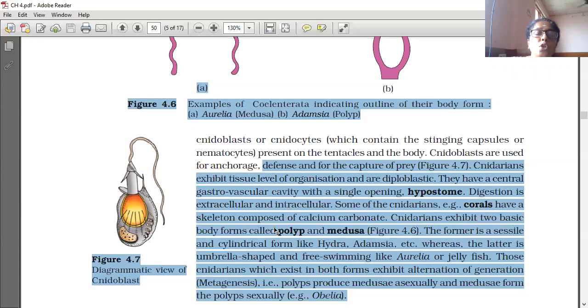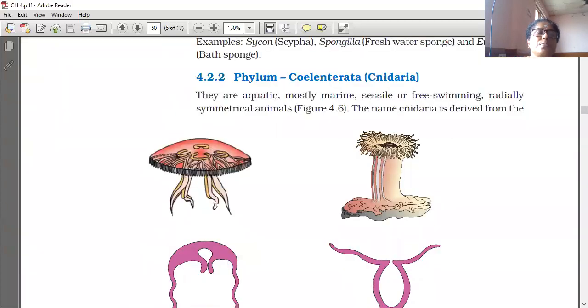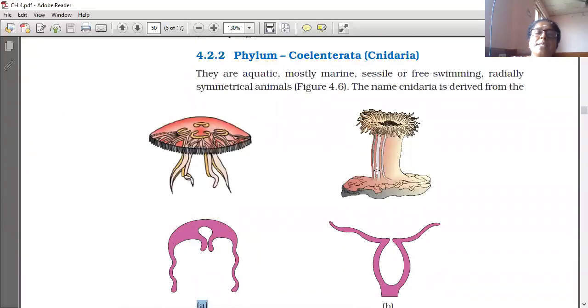Cnidarians exhibit two basic body forms called the polyp and medusa. The former is a sessile one only. This is a polyp, the cylindrical one, and the rounded circular structure is called a medusa. The polyp is fixed at one place, so it is sessile, but the medusa is free floating.